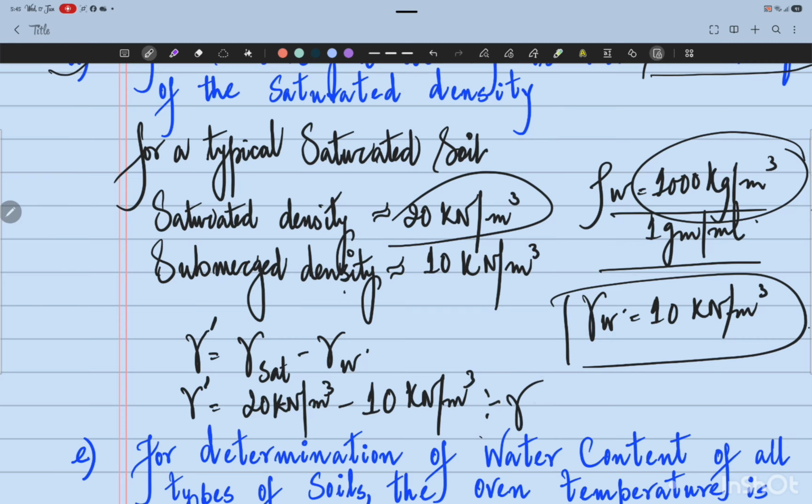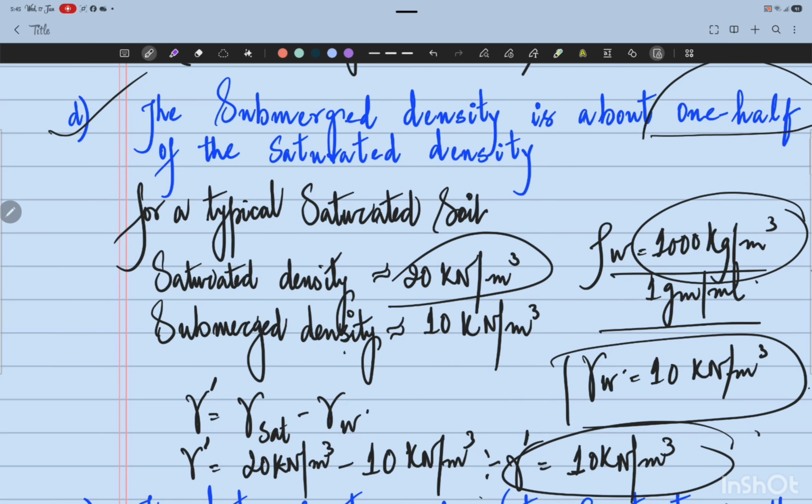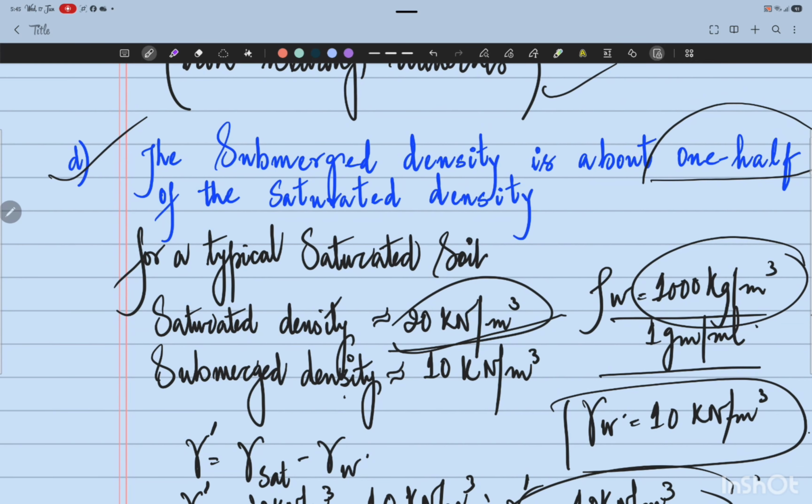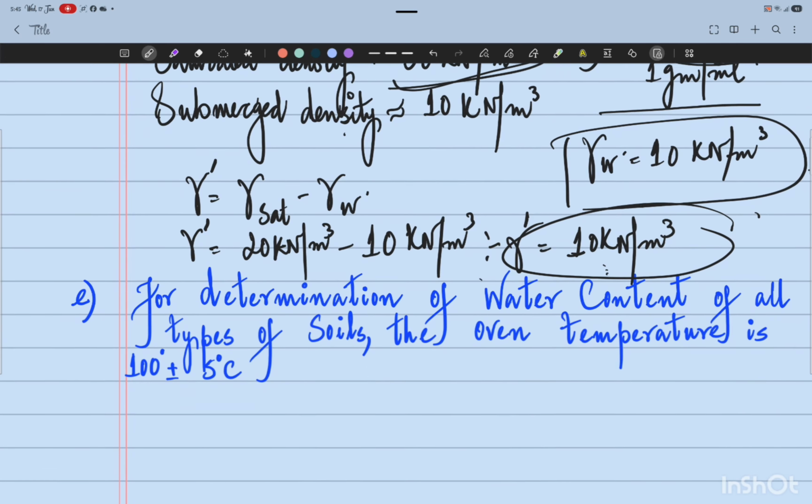So this will be equal to 10 kilonewton per cubic meter. All right. So the statement, the submerged density is about half of the saturated density, is absolutely correct. All right. Moving on to the next one.